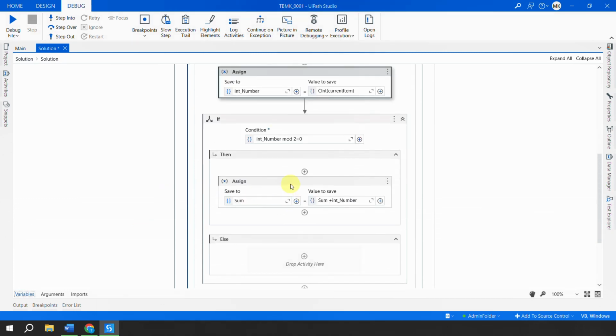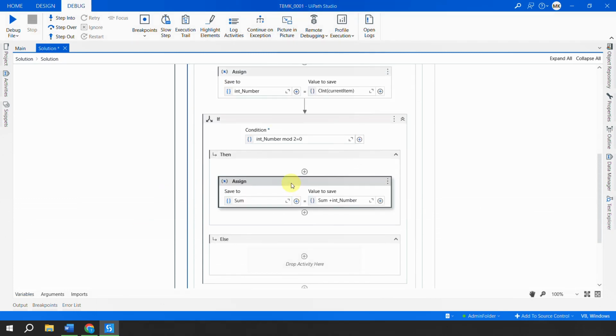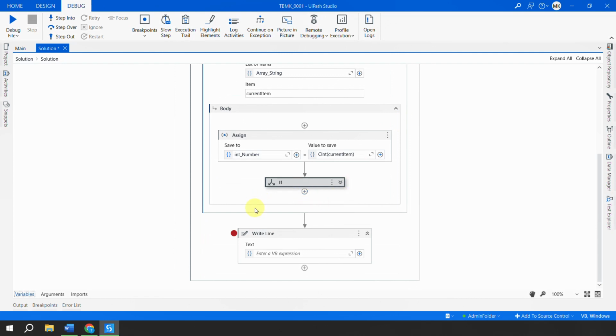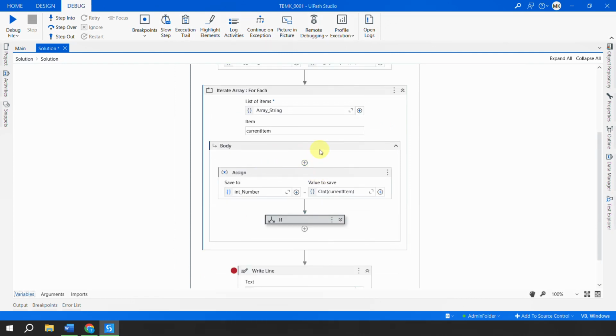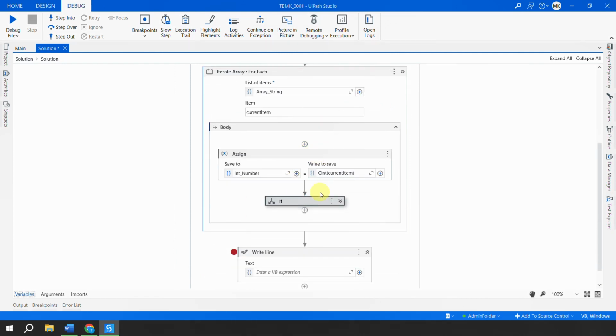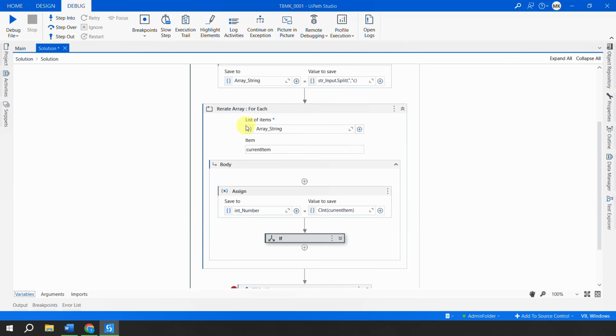Okay, so now we have got the sum and UiPath should go and print the sum in that variable. Once this is done, the sum variable is calculated. Now you have to simply print the sum. If I print the sum inside the loop here, before even completing all the variables, I would get a wrong number.